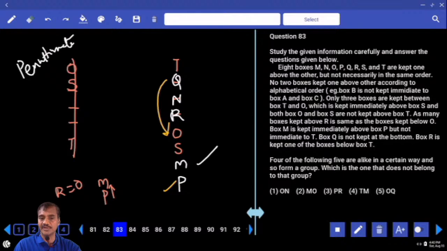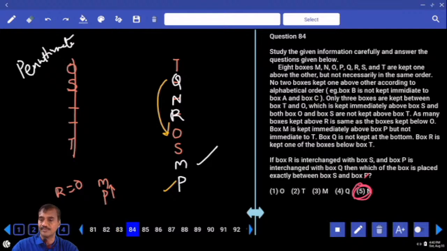O and Q. O is below this N. M is below this O. And P is below this R. T is above this M. O is below this Q. Except choice 4, in the remaining, the first box is below the second box. But in choice 4, the first box is above the second box.